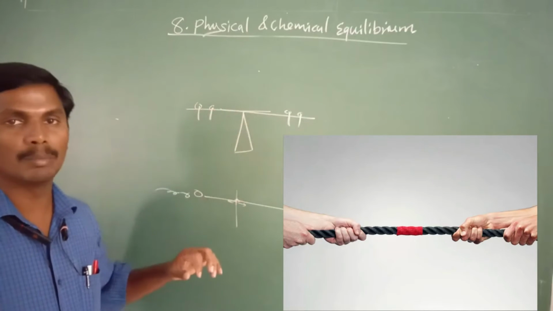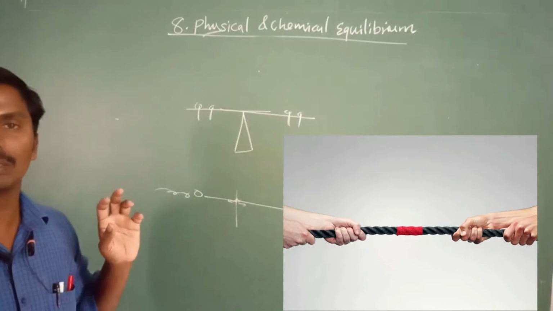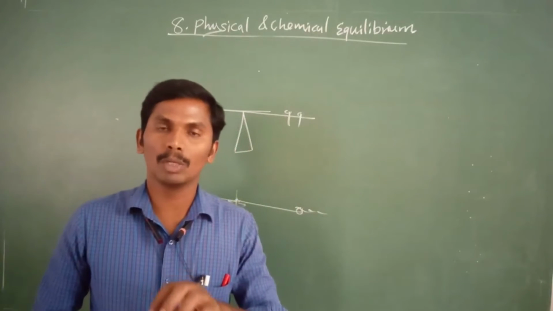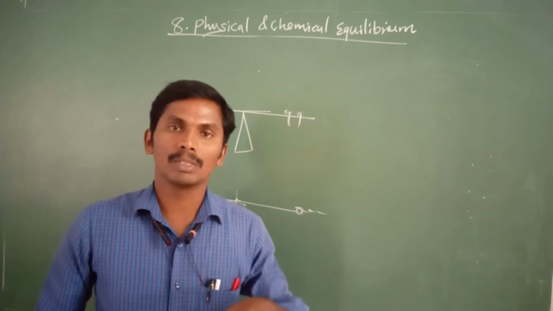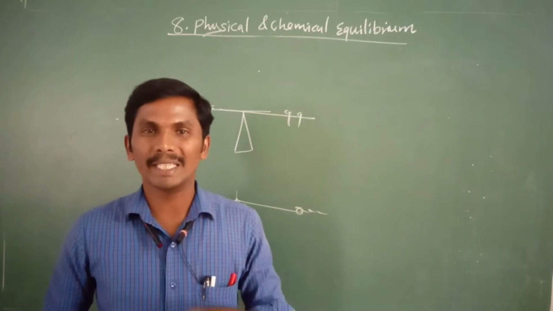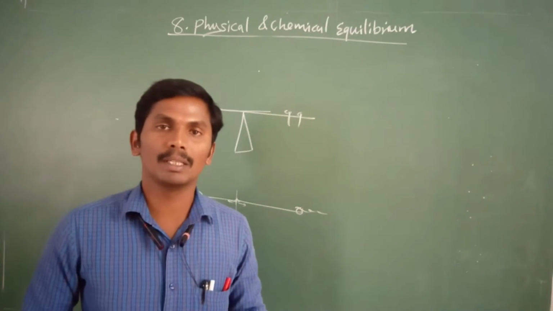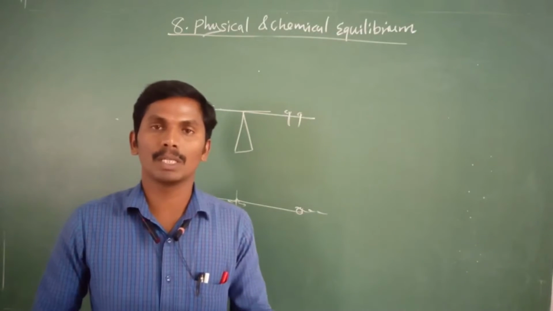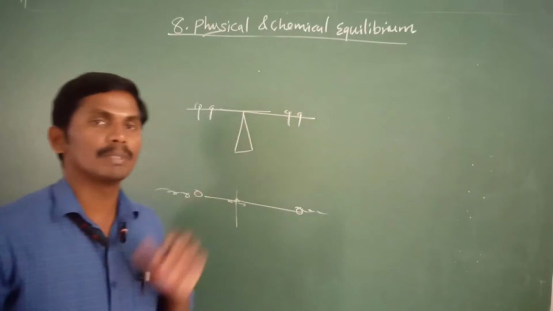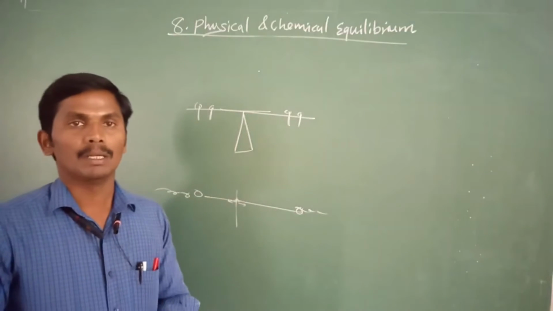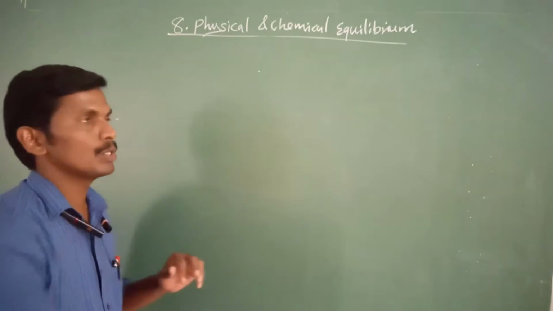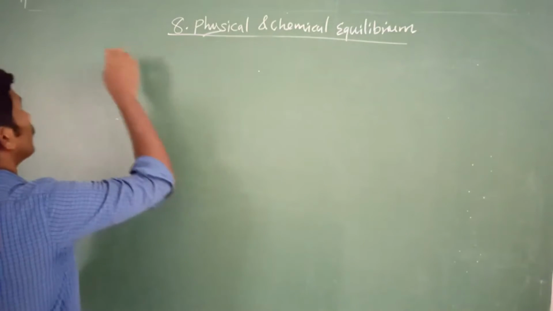That is called equilibrium, and that kind of chemical equilibrium is called dynamic equilibrium. There is an equal amount of forward and reverse reaction, and the reversible changes that take place in chemical reactions are called dynamic equilibrium. So this is a small introduction about physical and chemical equilibrium. Now let us enter into the topic. In this equilibrium lesson, the first topic is physical equilibrium.